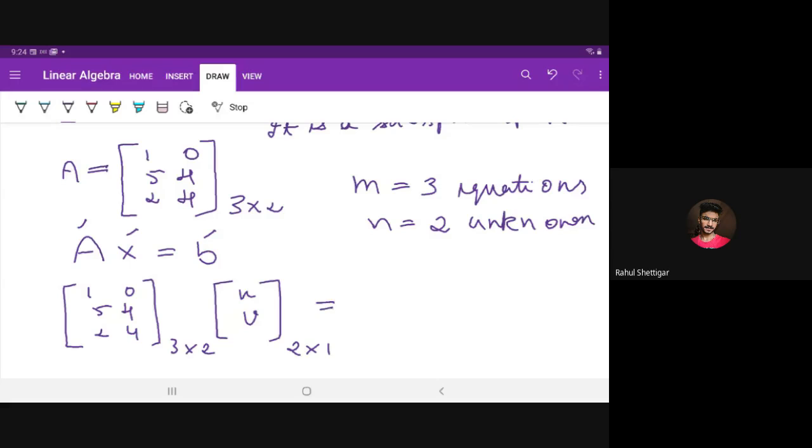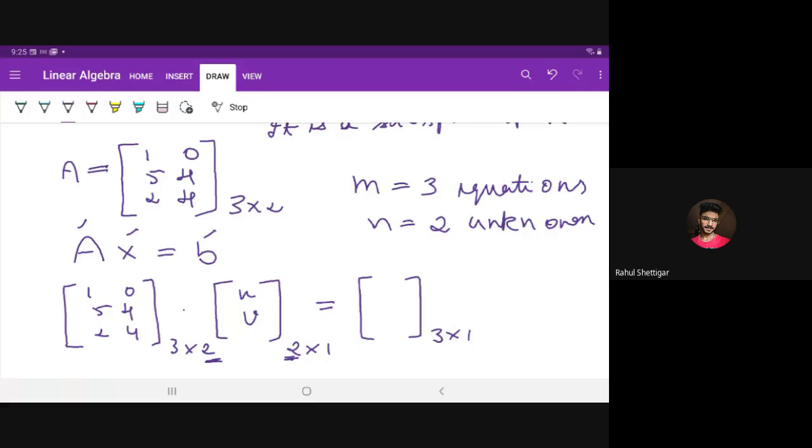That is equal to B. What is B? The right hand sides of the equations. What should be the order? It should be 3 cross 1, because this is A into X. The inner dimensions should match for the multiplication.